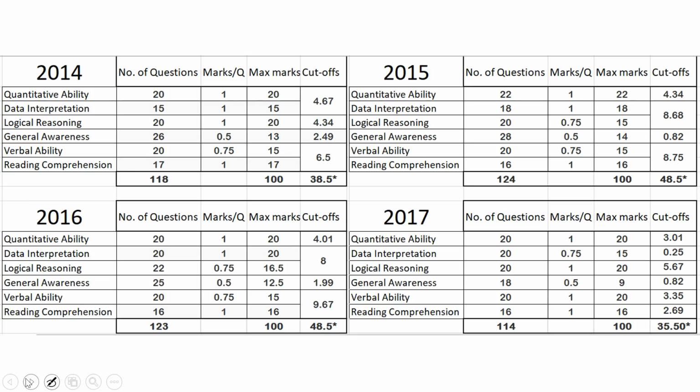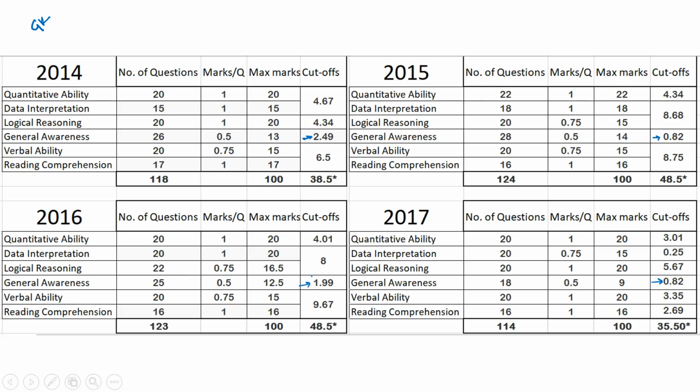Okay, so 2014, 15, 16 and 17. Now we'll start with GK first. As far as GK is concerned, the cutoff was 2.49, then it was 0.82, that's 15. Then you have 0.82 again for 17. So I think the level was quite the same in 15 and 17. Then you have 1.9 and that's 2.